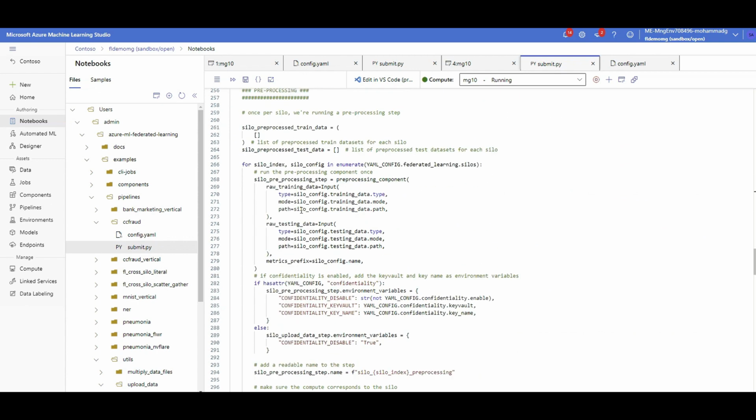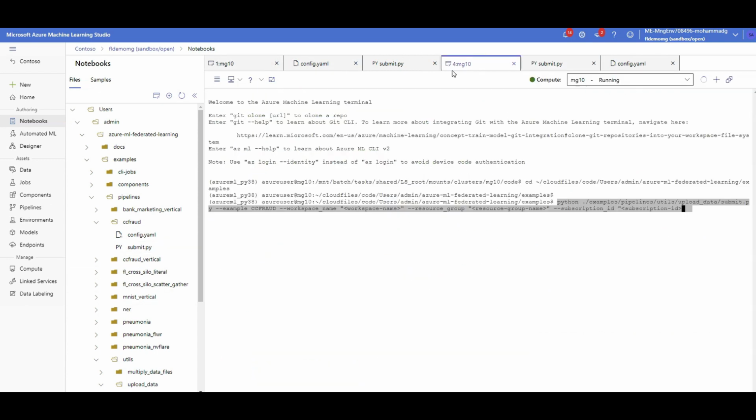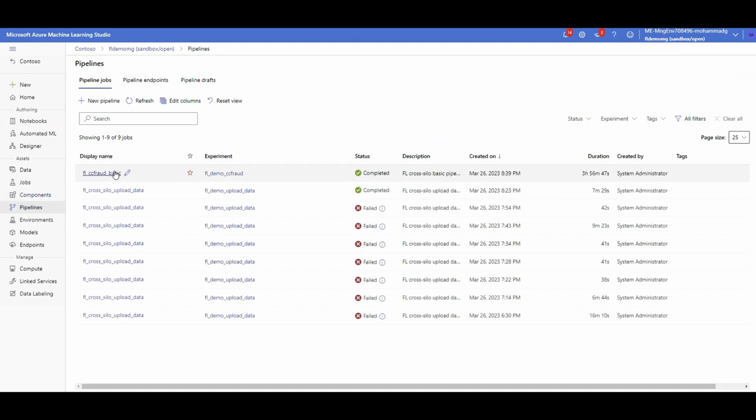You can see it is making them as a component, which is a new capability in Azure ML as well. So after running this, and you know how to do so, you just need to go to your terminal. You say python examples, pipelines. You don't need utils and upload data, so delete those. You just need to change these two parts to cc fraud. That's it. Change the path and run submit.py. Then what happened? I went to pipeline. I realized that now the second pipeline got created.